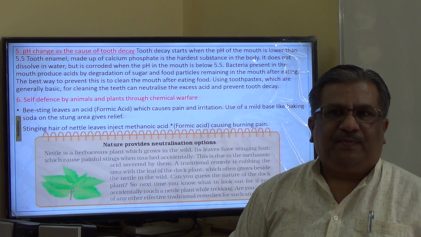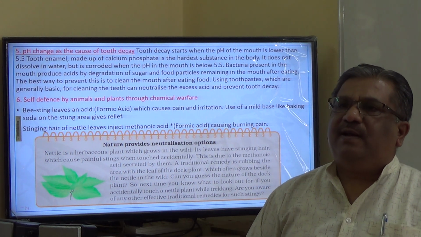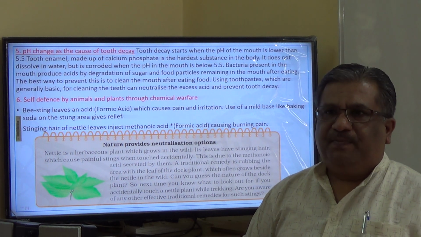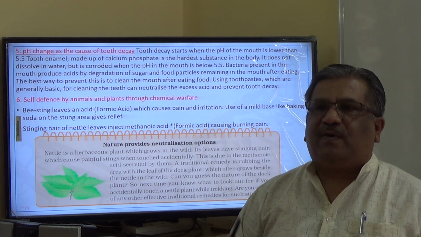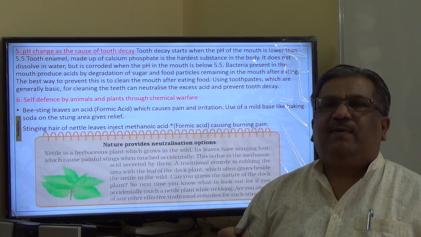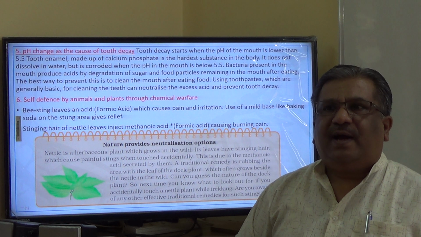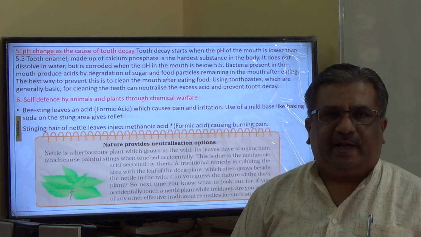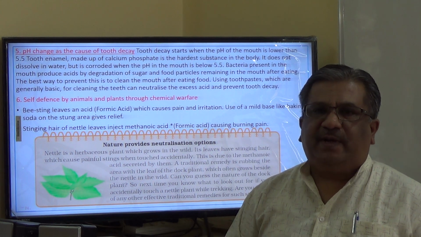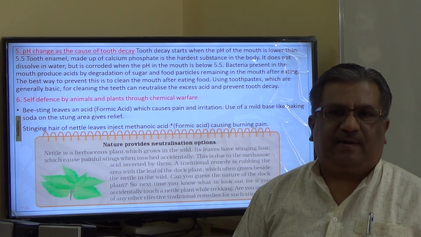of the acid. And therefore, after every meal, if we rinse the mouth properly with water, or use a toothpaste for cleaning, toothpaste being basic in nature, it will nullify the effect of acid and thereby prevent tooth decay. So there are 2 things here. What is responsible for tooth decay, and second, how do you prevent it?